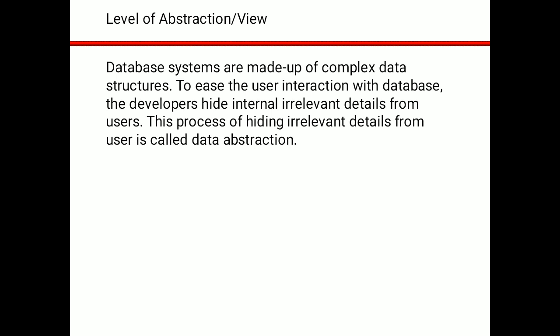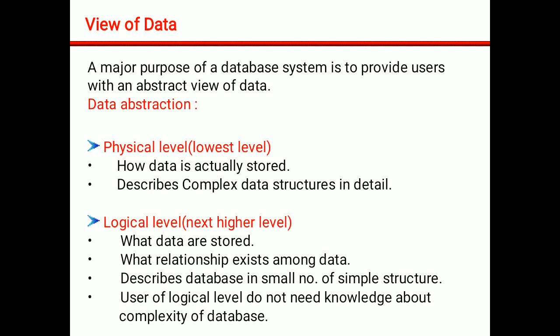So there are different privileges given to each type of user, and as per the level of the user, some data is hidden from that particular type of user, so that the user can see only the data of interest. Now there are different levels or views of data. A major purpose of a database system is to provide users with an abstract view of data.